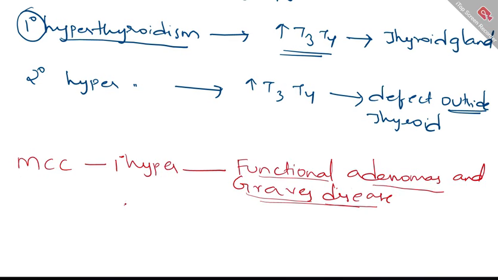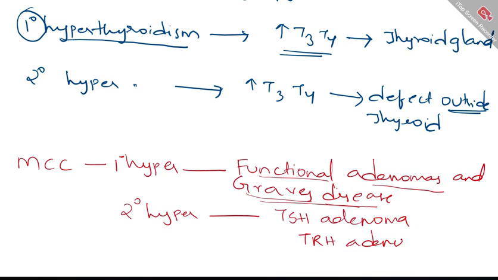Next, what are the causes of secondary hyperthyroidism? Here I said the defect is lying outside the gland. So it could be a TSH producing adenoma or a TRH producing adenoma. These are one of the few causes where you actually see secondary hyperthyroidism.